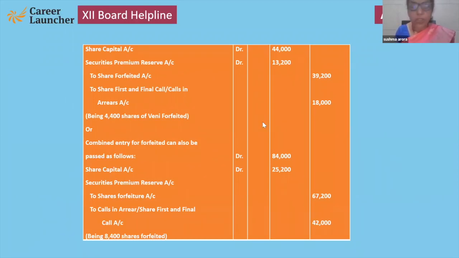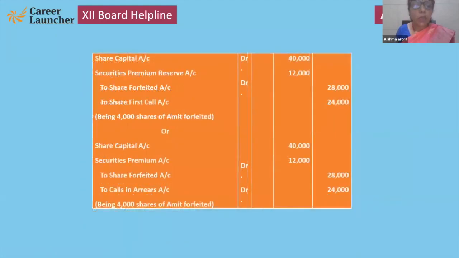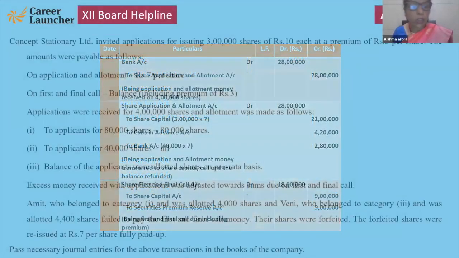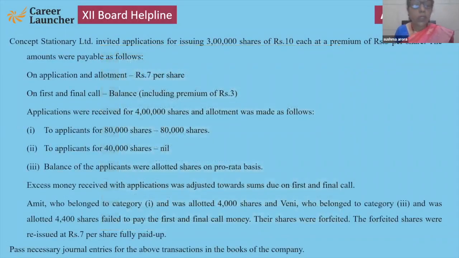It's my suggestion, try to do it yourself and then you will be able to solve. This is the difficulty level, HOTS question. High order thinking skill question it is. Yes, children, please note down. So here premium is 3.